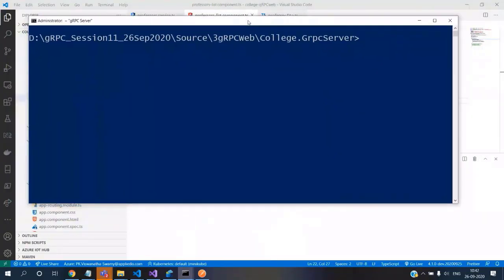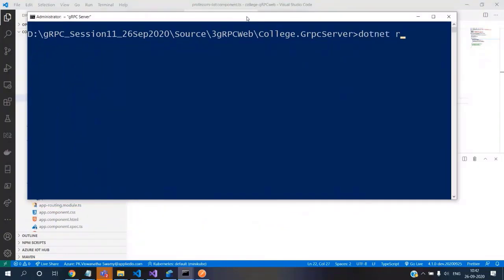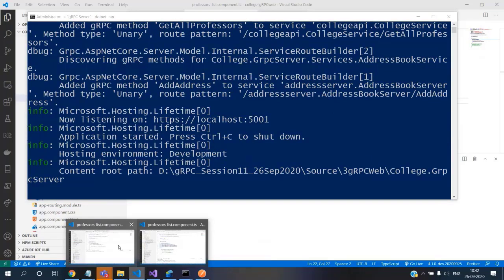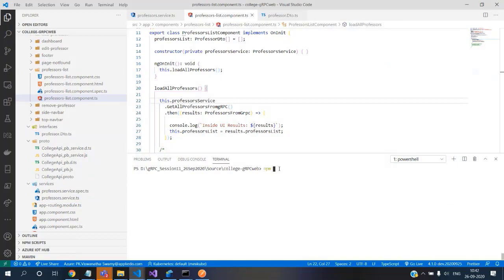Right. Let's start. dotnet run. Okay, the server is running. And let's do npm start.